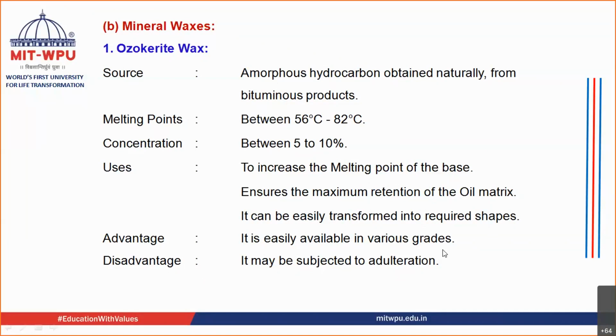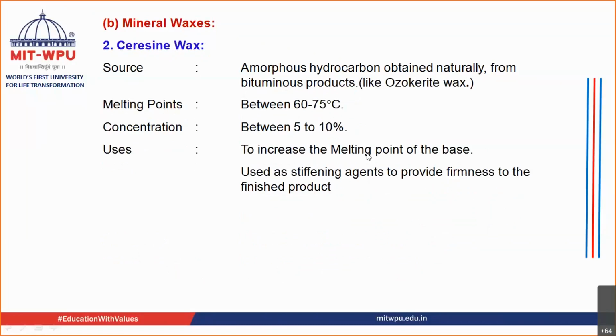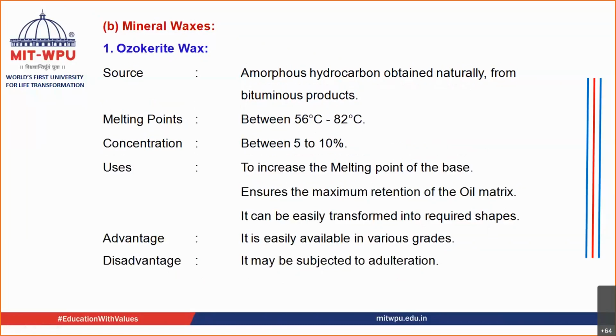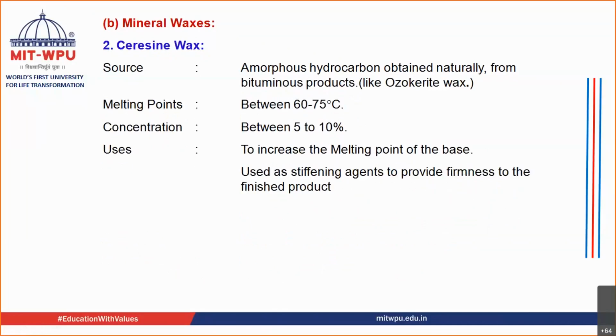Advantages: it is available in various grades. Disadvantages: it may be subjected to adulteration. The next, this was the first mineral wax, that was ozokerite wax. The next wax is ceresin wax. It is also from bituminous products. It is also a hydrocarbon. Their melting point is between 60 to 75 degrees Celsius. Concentration of 5 to 10% is used. It is also used to increase the melting point of the base, and it is used as a stiffening agent to provide the firmness of the finished product. Most of the waxes are used as a stiffening agent. Please remember.